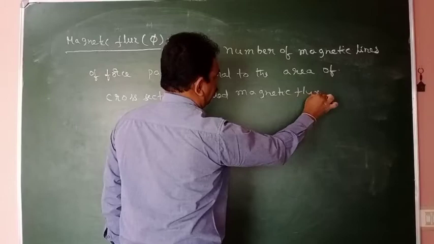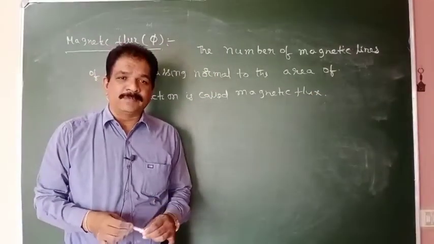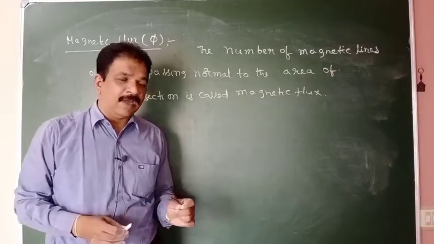So through some area of cross section, how many lines of force are passing? That number will be called as the magnetic flux.